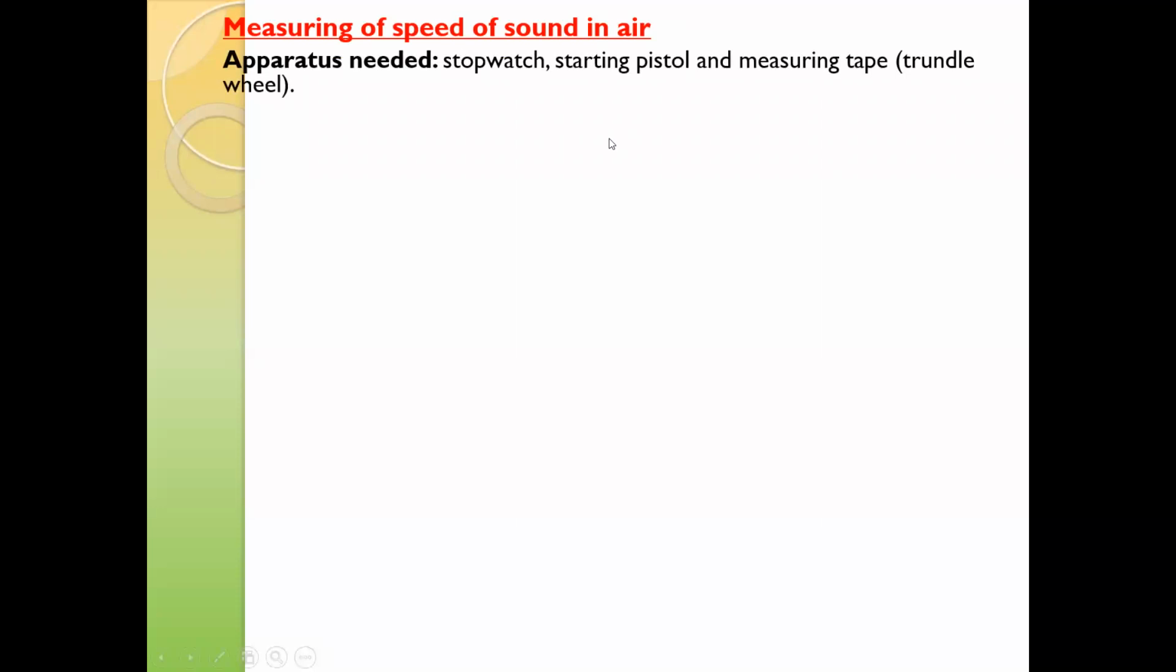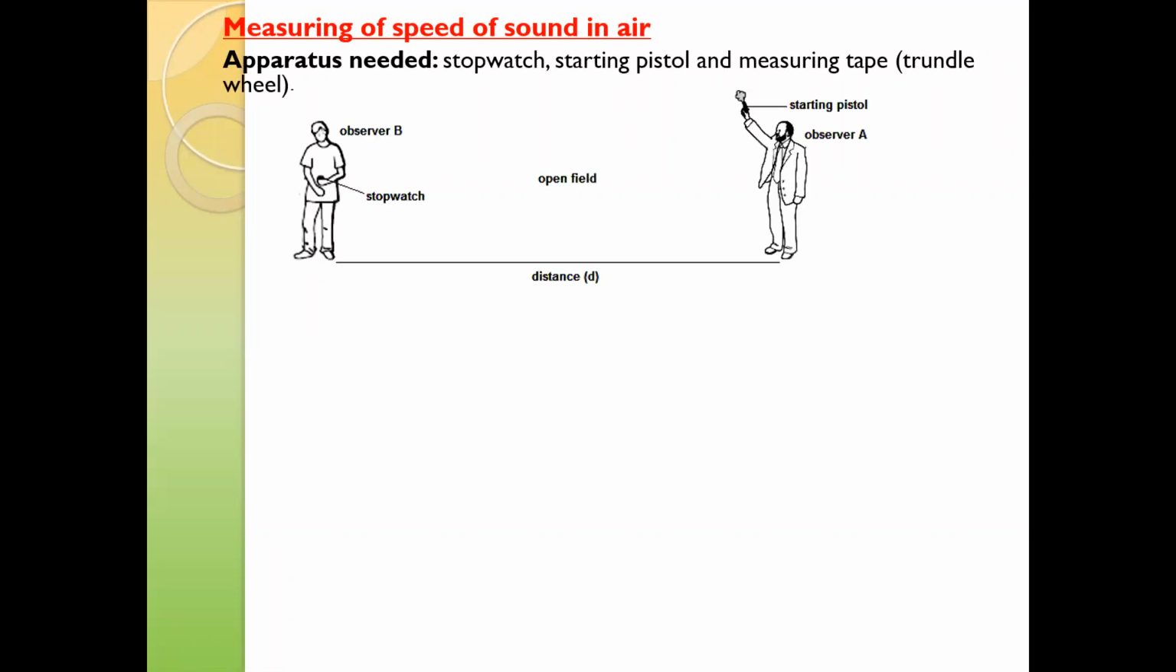So we have a stopwatch, a starting pistol, a measuring tape, or a trundle wheel can also be used. There is a person at A and another observer at B with a stopwatch, and the person at A has a starting pistol. When the person at A fires the shell, two things will happen.